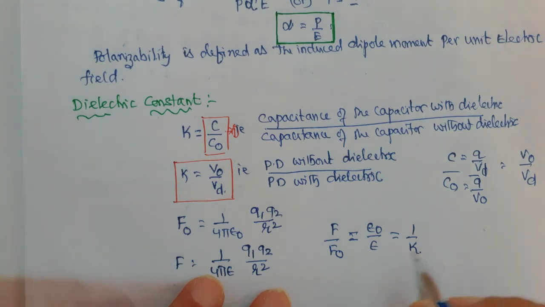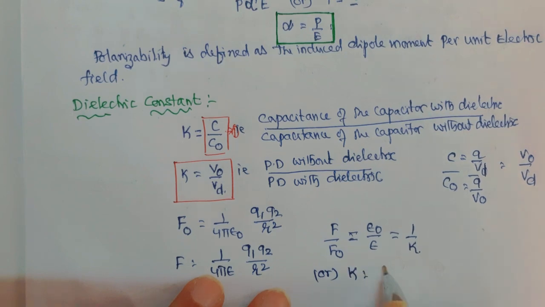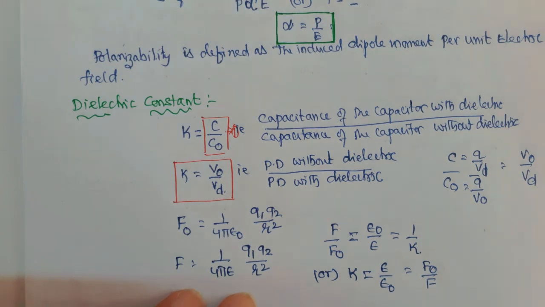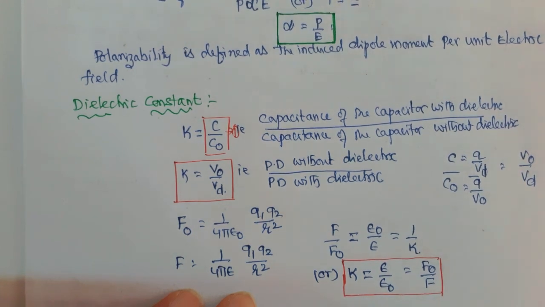Or you can write that K is equal to epsilon by epsilon naught, which is equal to F naught by F. This is another form of the dielectric constant. Now these are the various definitions of the dielectric constant.